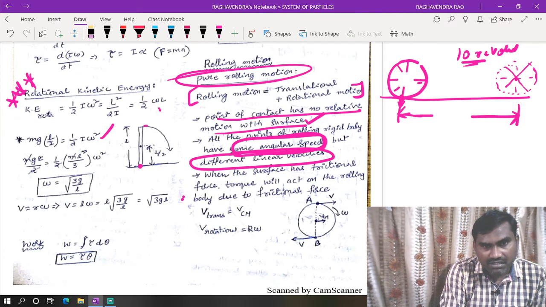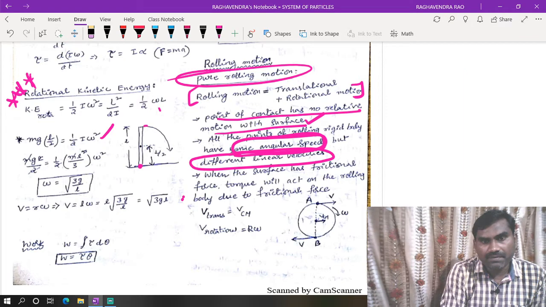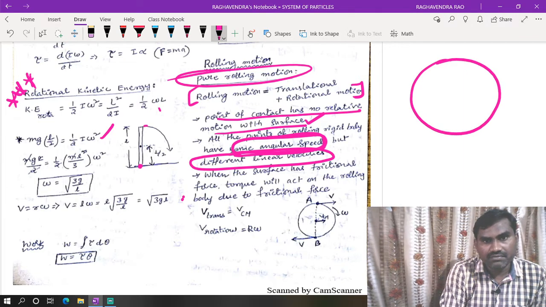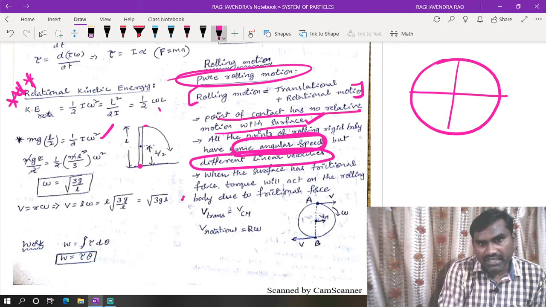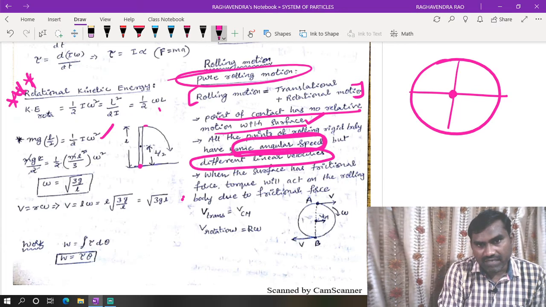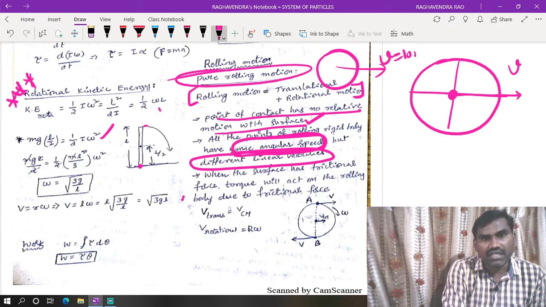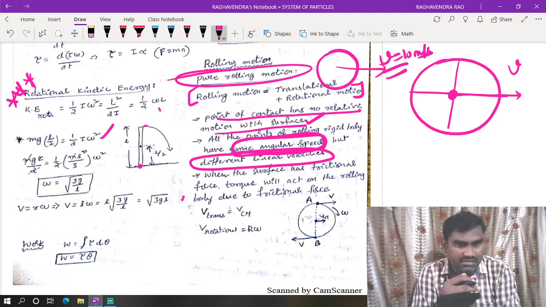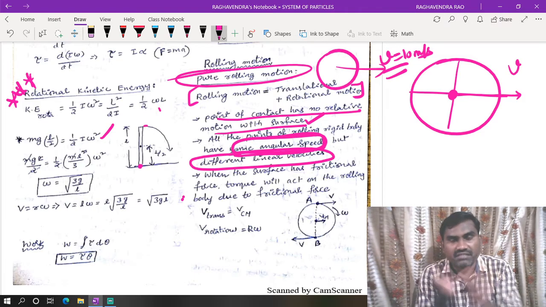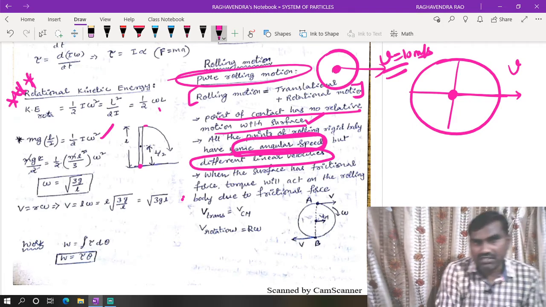Taking this body, it is rolling, which means it is rotating while going forward. Now the center of mass is moving with a velocity. For example, in general, if a sphere is moving with velocity v equal to 10 meters per second, what does it mean? A sphere is a combination of a number of particles, but we are saying the velocity of the sphere is 10 meters per second. That means this is the velocity of the center of mass of the body.